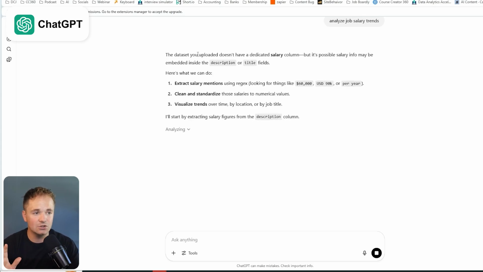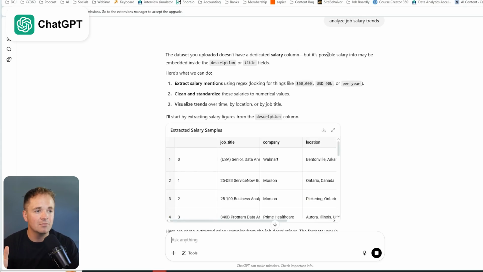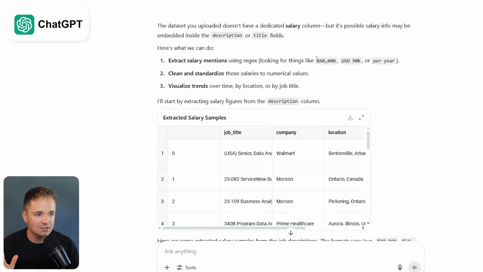So it says the dataset you uploaded doesn't have a dedicated salary column, but it's possible salary info may be embedded inside the description field, which is the truth. But it's possible salary information might be embedded inside the description or title fields, and it is in the description field. So let's see, here's what we can do. Extract salary mentions using regex, look for things like this.